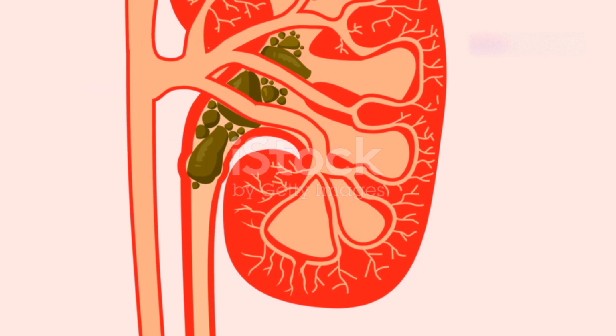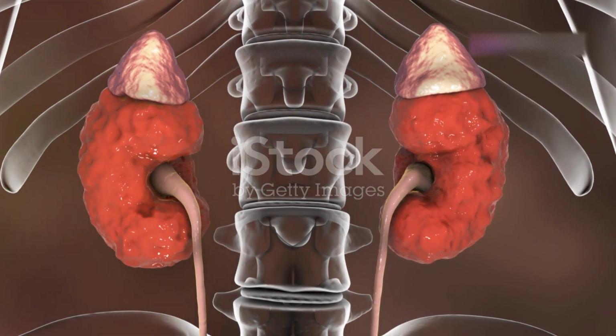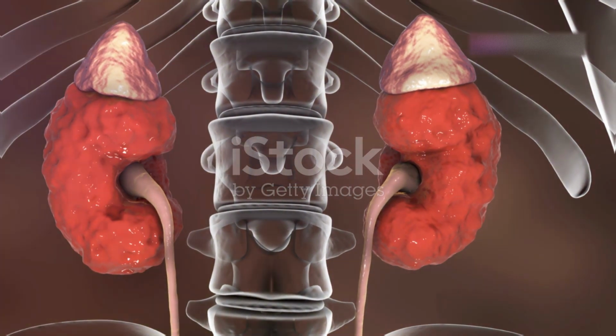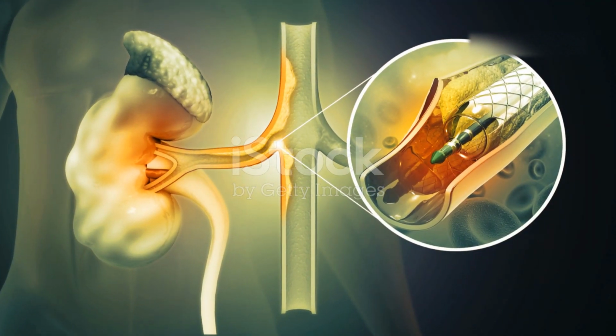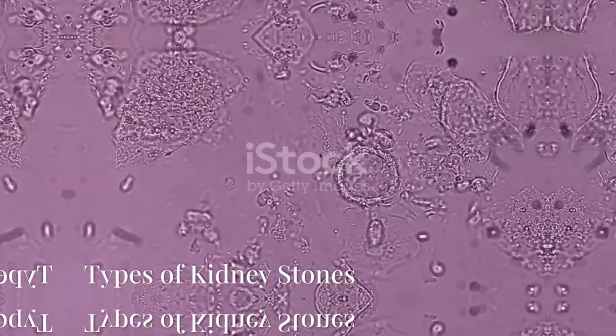Kidney stones are stone-like materials, known as calculus, formed at any level in the urinary system, such as in Bowman's capsule, pelvis of the kidney, ureter, and urinary bladder. They cause obstruction in the urinary tract.